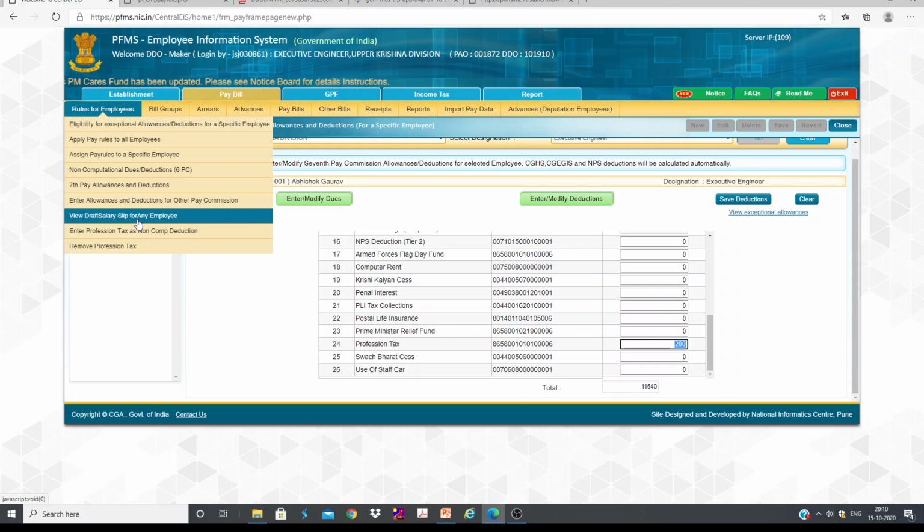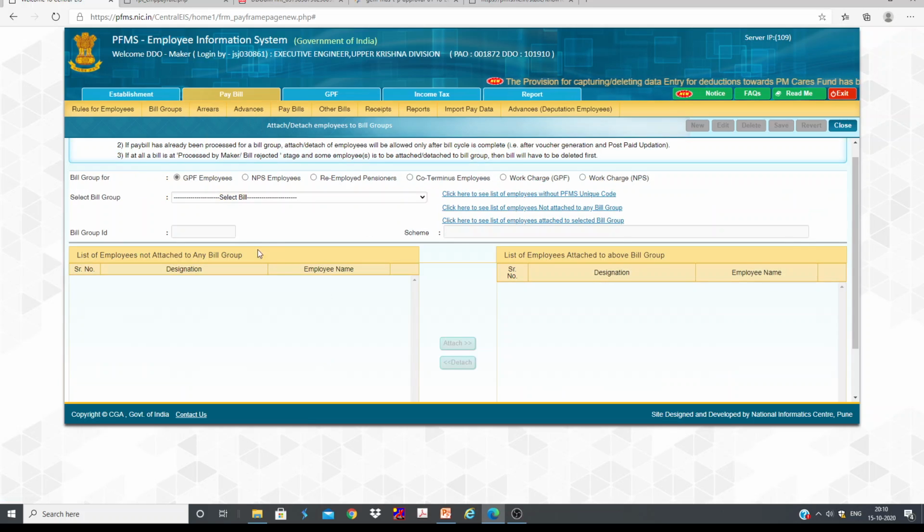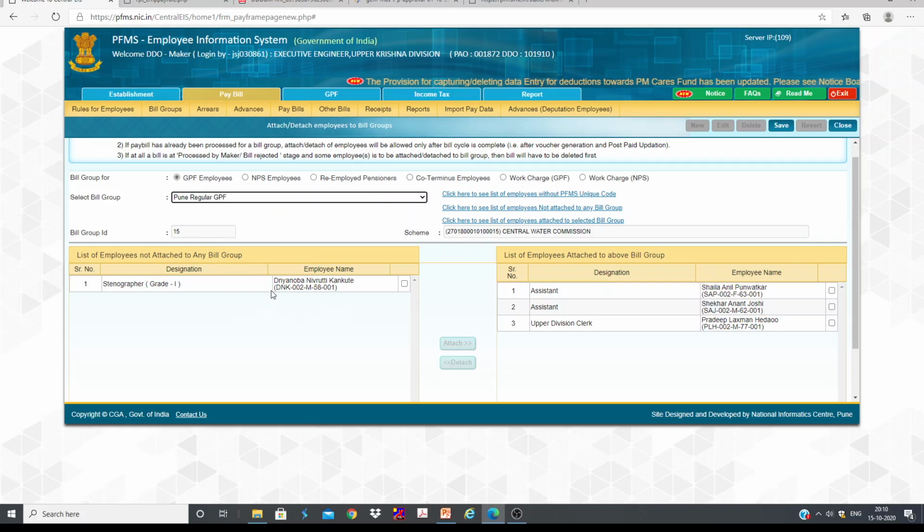By clicking here, we can even see the draft salary of any employee. If you want to remove professional tax, you can remove. Then you can go to bill groups. I think at this stage I cannot discuss creating and modifying bill groups. Why? Because this is to be done only in the month of April for preparation of the first bill in the financial year.